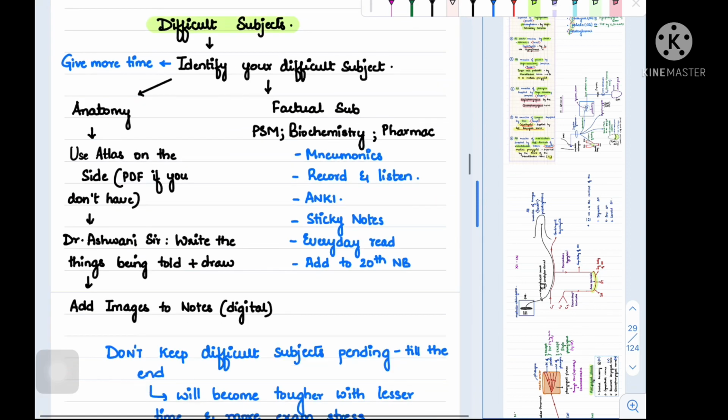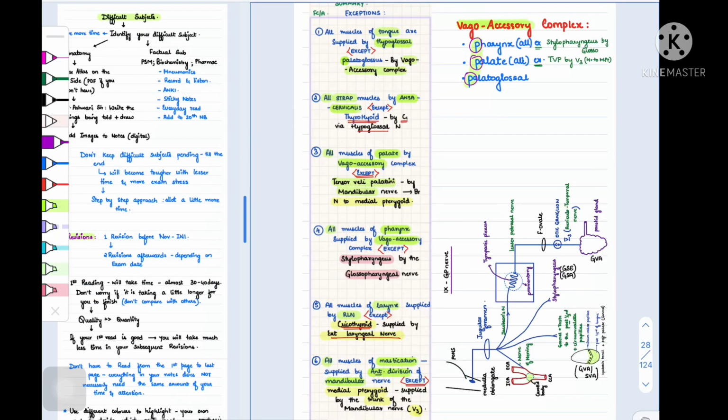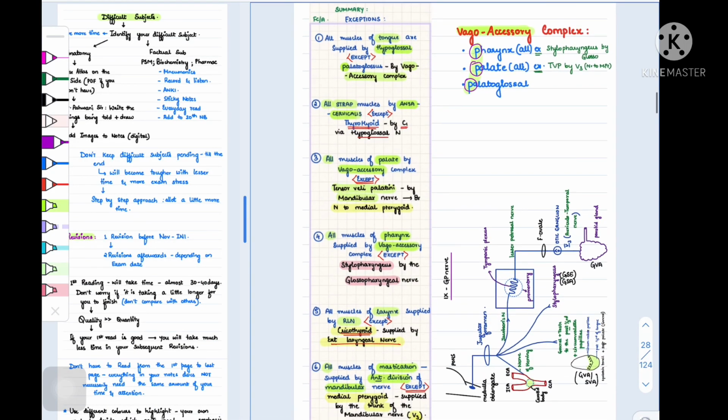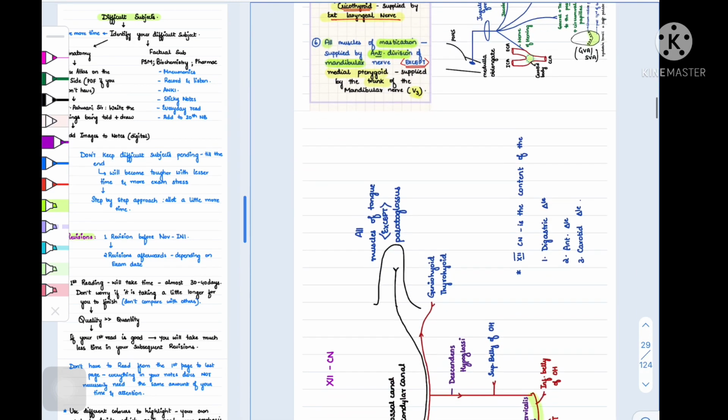First of all, coming to anatomy. If you're finding anatomy difficult, I would suggest listening to Dr. Ashwini sir's DBMCI videos, or Azam sir is also supposed to be very good. Ashwini sir makes anatomy very easy through line diagrams. This is how Ashwini sir's notes look like. These generally have line diagrams and are easy to remember if you're a visual learner, and easy to revise in the end as well.